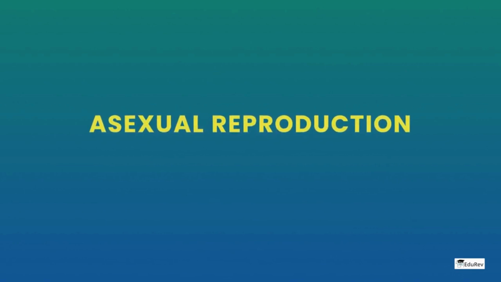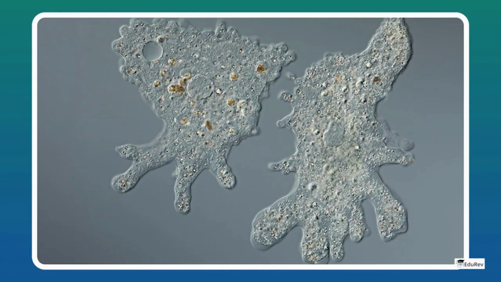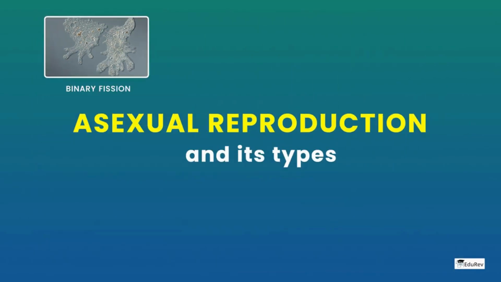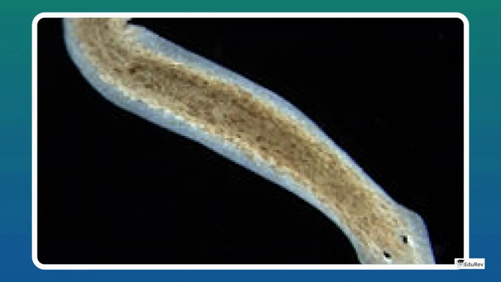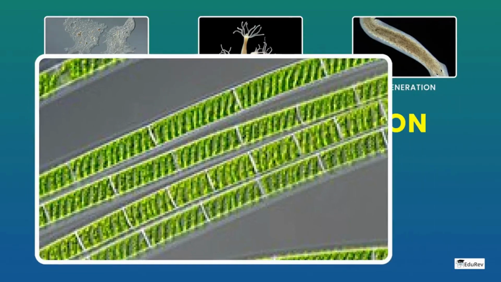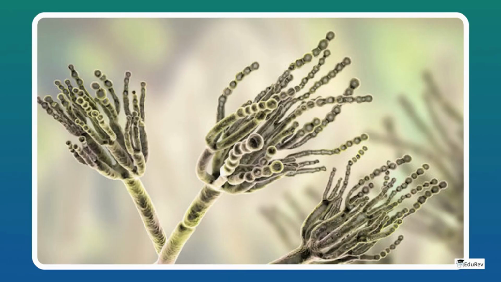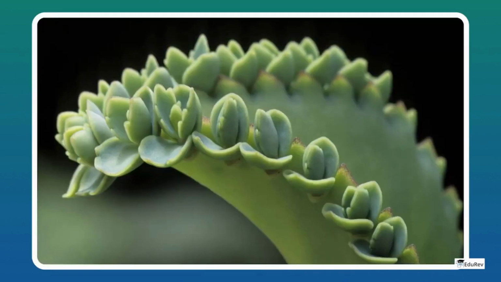Now let's study asexual reproduction and its types. Binary fission, budding, regeneration, fragmentation, spore formation, and vegetative propagation.